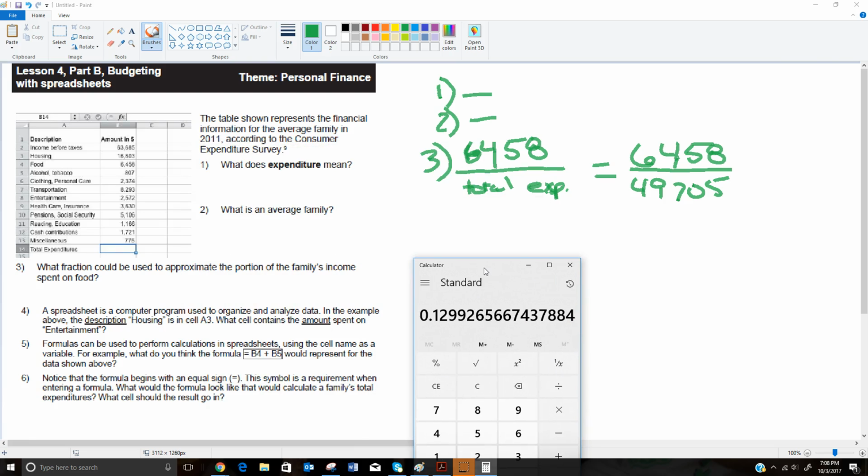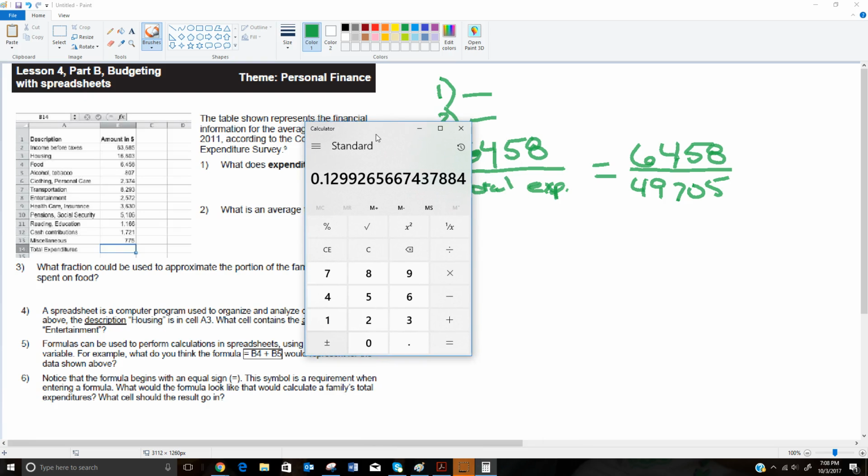I'm going to again put that as a, well, it says as a fraction. So I guess I could leave it like this. I'm going to go ahead and write it as a percentage. 0.1299, because I want to round to this third spot, this 9 here, I'm going to look to the right and I see there's another 9. Well, that tells us to round it up. So the question is, do I put 0.129 or 0.130? Well, this is much closer to 0.130 than it is to 0.129.